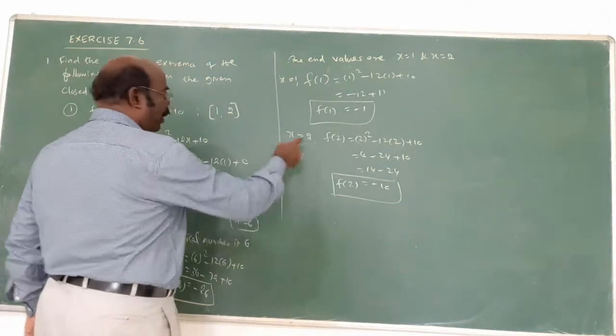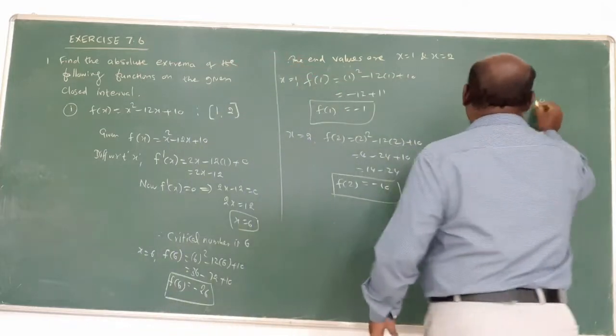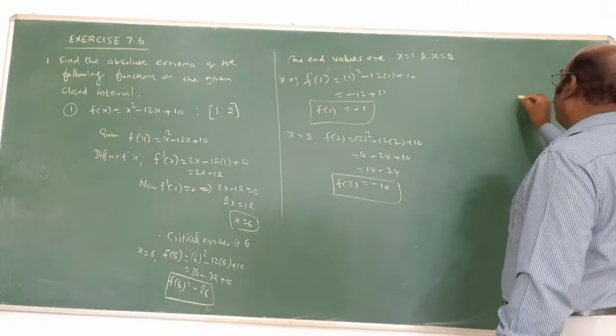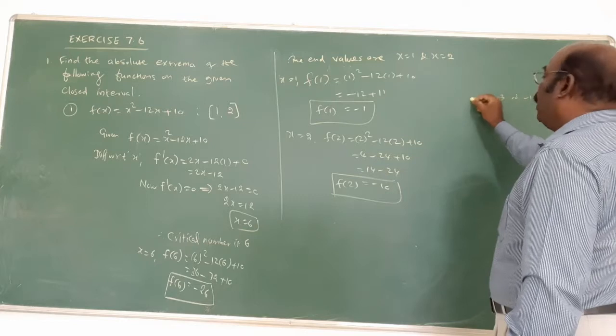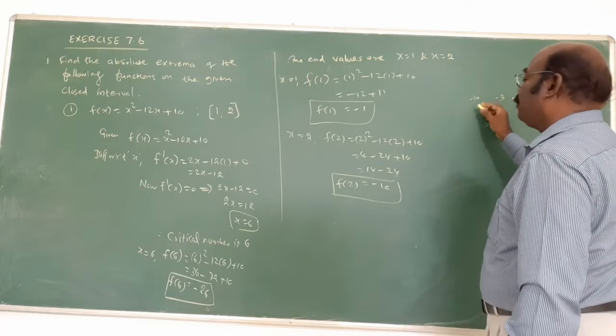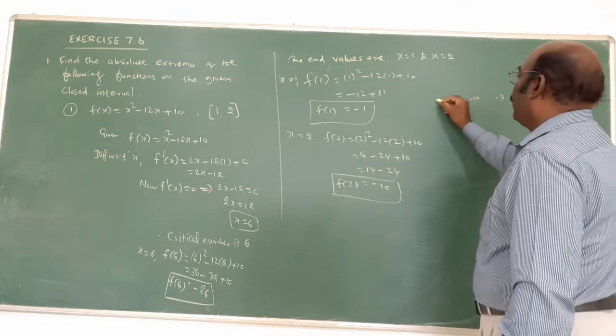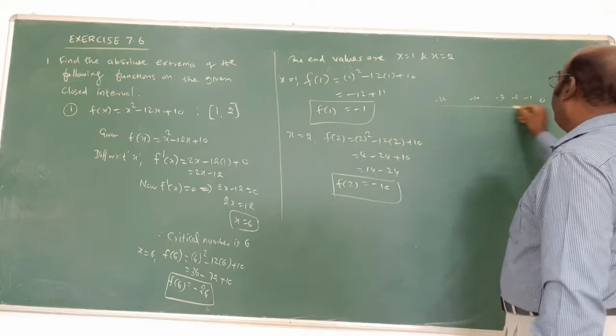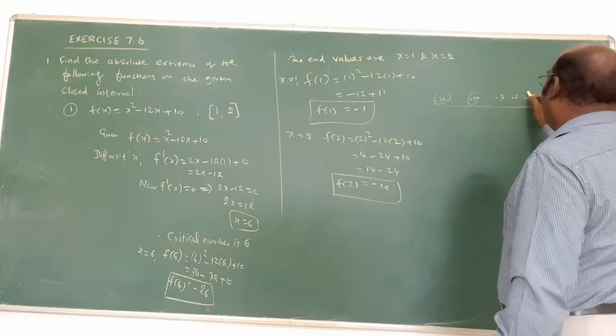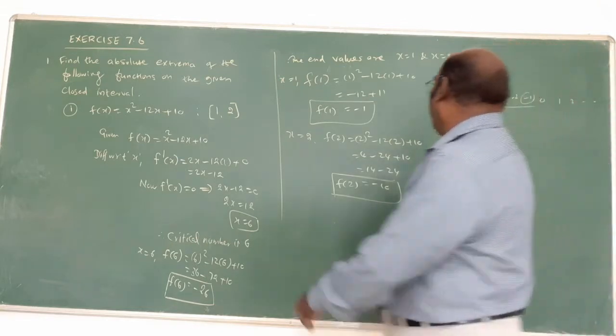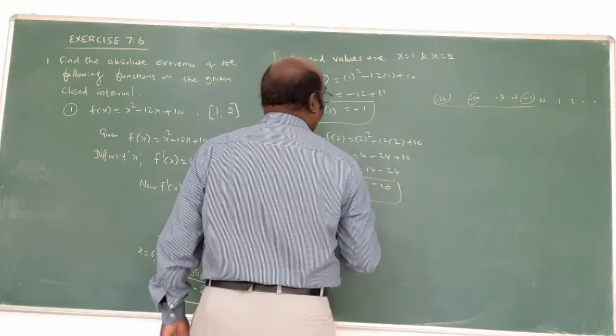On the graph, the numbers 0, 1, 2 and minus 1, minus 2, minus 3, minus 10, minus 20: out of these 3 numbers, this is the maximum and this is the minimum.